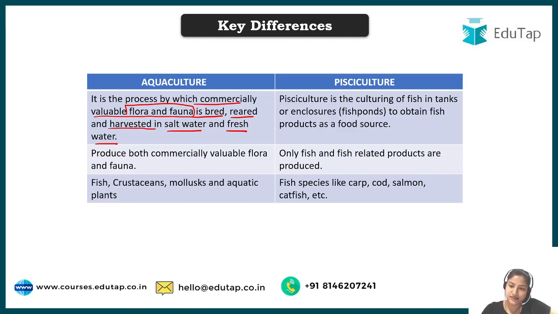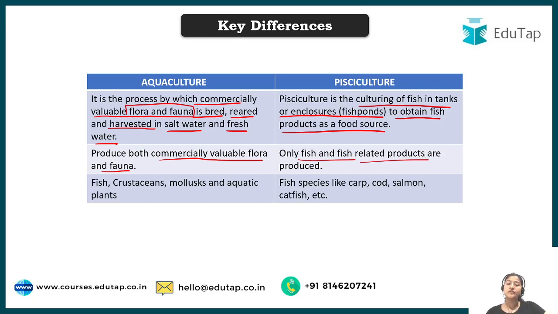While pisciculture is the culturing of fish in tanks or enclosed fish ponds to obtain fish products as a food source. So the clear difference you can see is that in pisciculture we make artificial ponds and artificial tanks, and in them we rear fish, of course for a food source. The second difference is that aquaculture produces both commercially valuable flora and fauna, while in pisciculture we cultivate only fish and fish related products.